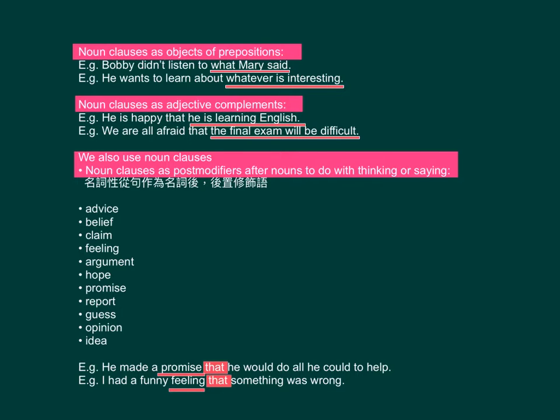Noun clauses as adjective complements. For example, he is happy that he is learning English. Another example, we are all afraid that the final exam will be difficult.